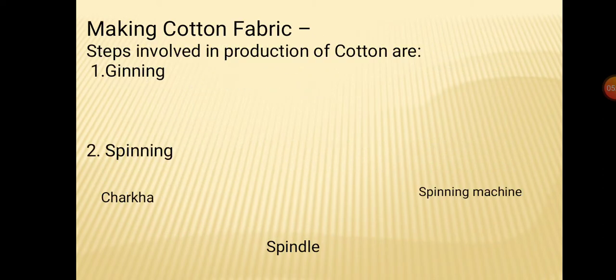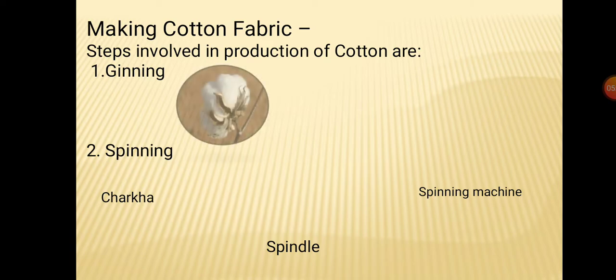So here we are going to study about the plant fiber, that is cotton, and how cotton is processed to make fabric from it. In order to make the cotton fabric, the steps involved are as follows. The first step of cotton fabric production is ginning. What is ginning? As I told you, it is obtained from the cotton flower.